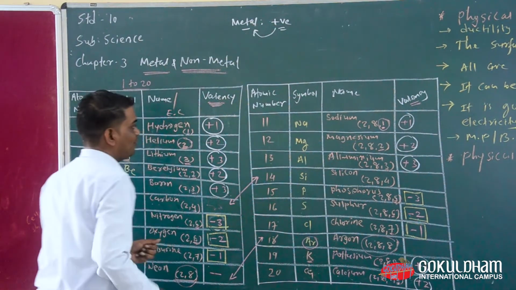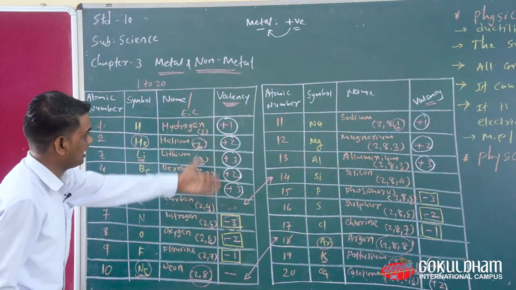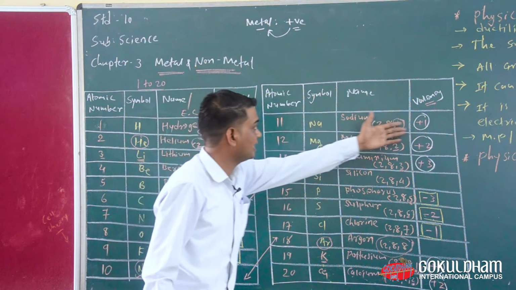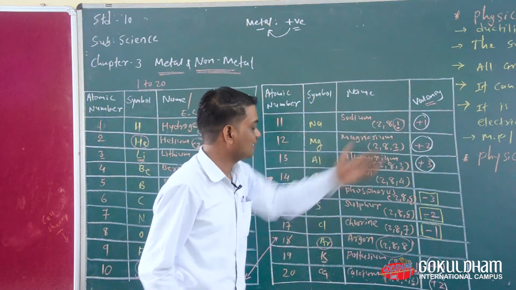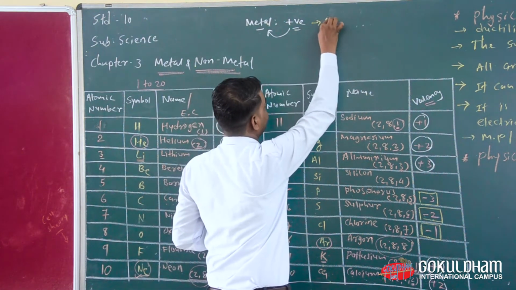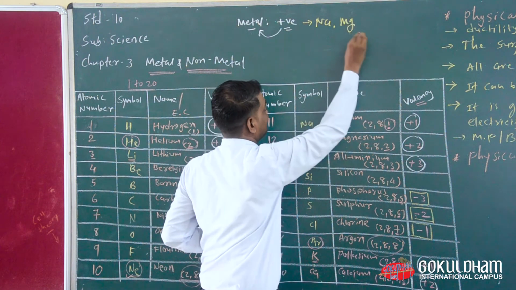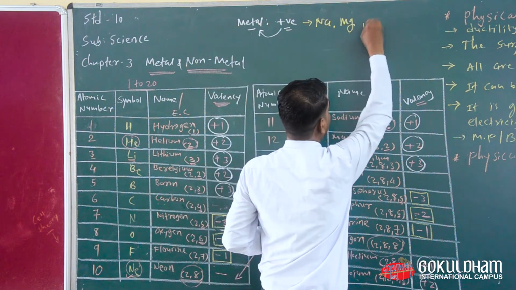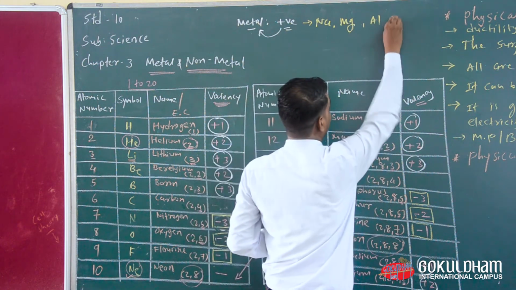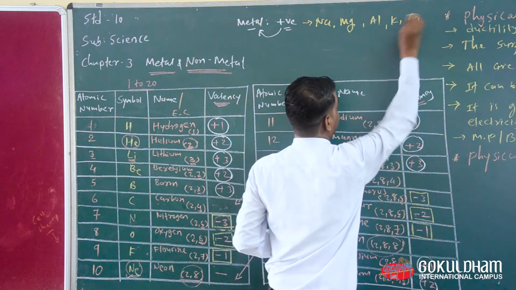So now how many elements have positive charge? Everyone look at here. You can see here, sodium gets positive charge, magnesium gets positive charge. Okay, so here we write sodium gets positive charge, magnesium gets positive charge, then aluminum gets positive charge, then potassium also gets positive charge, then calcium also gets positive charge.